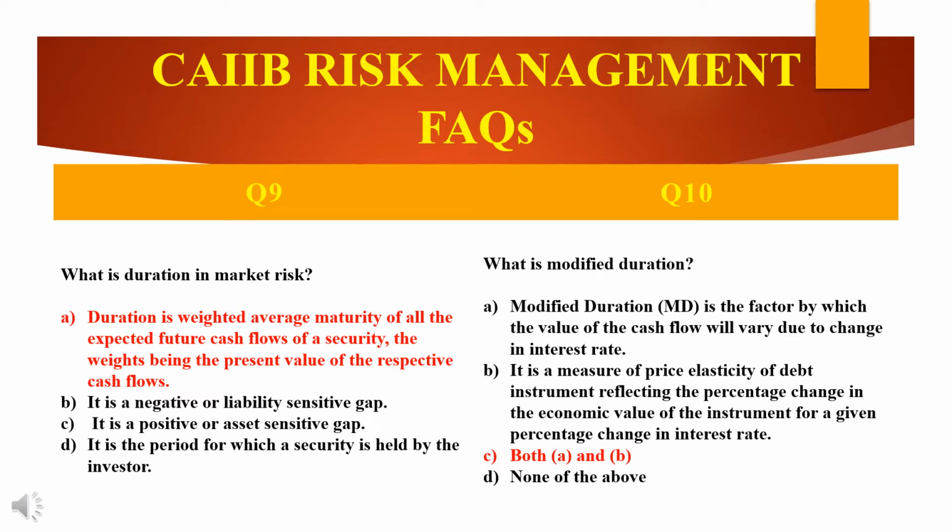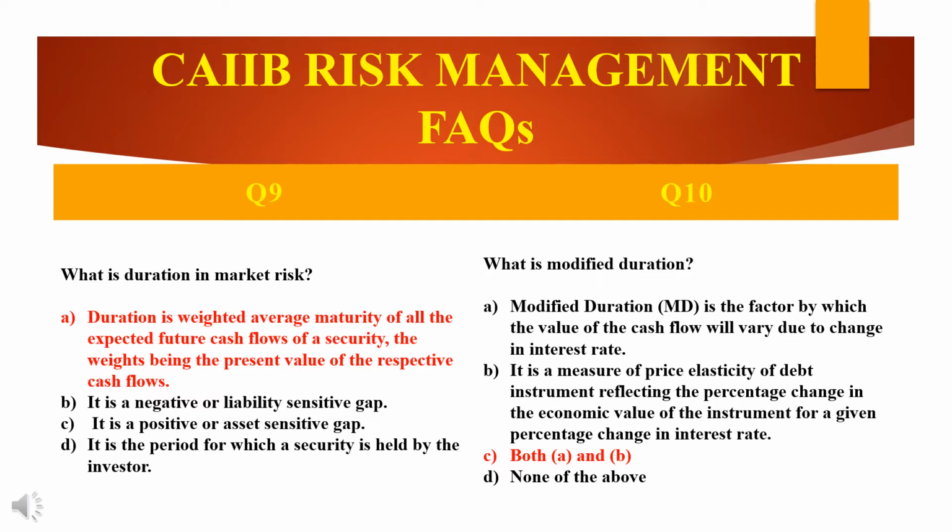R3 is the present value of 10,100 after 3 years. Listen carefully. Thus, the duration is equal to 1 times R1 plus 2 times R2 plus 3 times R3, divided by R1 plus R2 plus R3. You will get the answer.